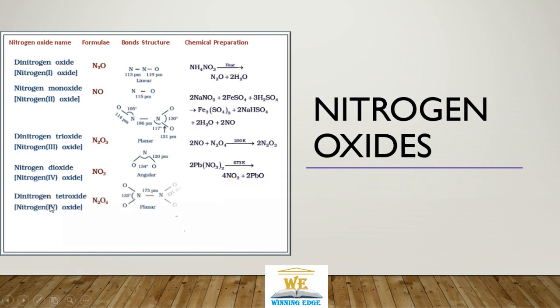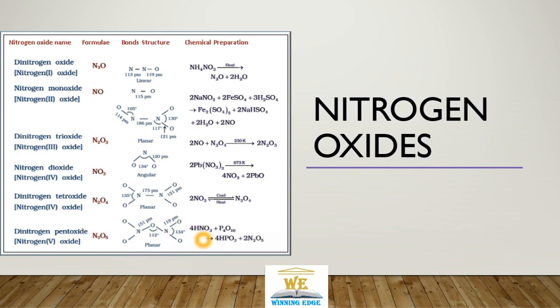Dinitrogen tetraoxide is produced through equilibrium of nitrogen dioxide. When this nitrogen dioxide is produced, if we cool it to a desired level, the equilibrium will shift towards the formation of dinitrogen tetraoxide. Dinitrogen pentaoxide is produced through reaction of phosphorus pentaoxide with nitric acid. That gives us HPO3 and N2O5. Remember, it is the nitric acid reaction with phosphorus pentaoxide.